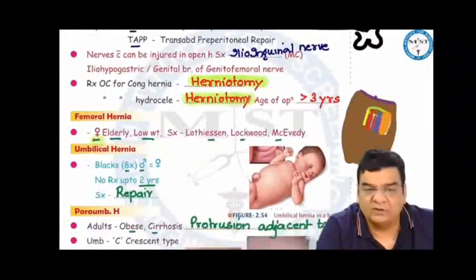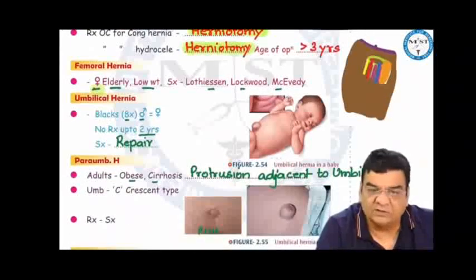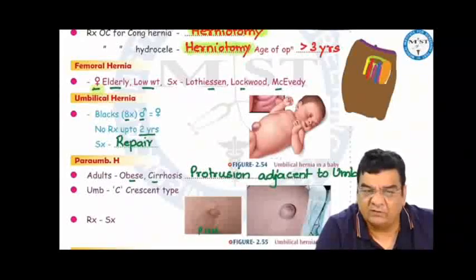Femoral hernias are more commonly seen in females, elderly females, low weight females. The surgeries we can do are Lotheissen's, Lockwood and McEvedy. Umbilical hernias are more commonly seen in blacks with equal incidence in males and females. Generally, they also disappear by 2 years, but if they persist after 2 years, then we have to do repair.